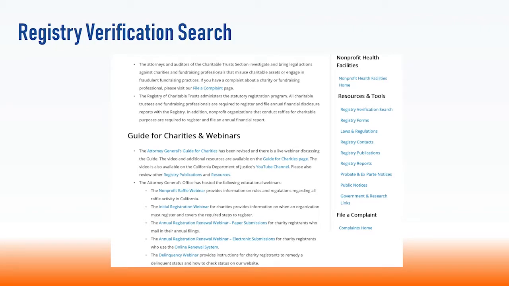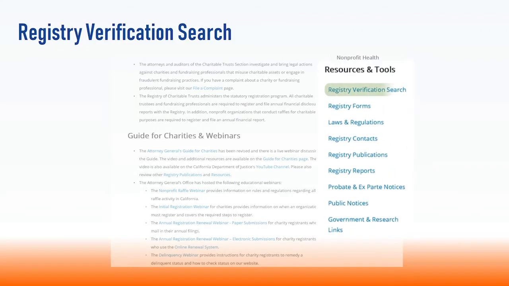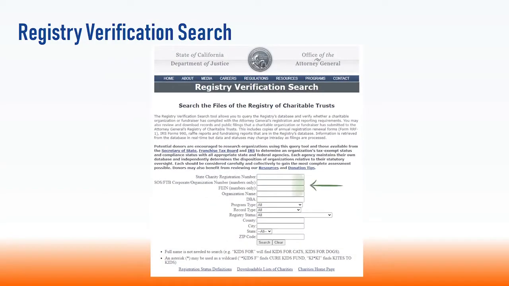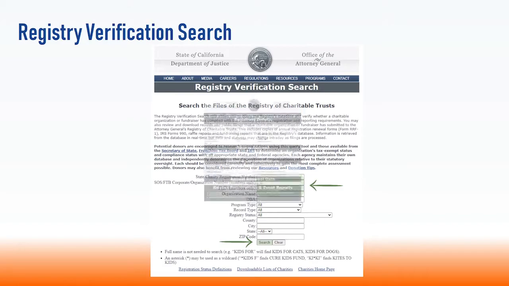The Registry Verification Search Tool allows you to search the registry's database and verify whether a charitable organization or fundraiser has complied with the Attorney General's registration and reporting requirements. You may also review and download records and public filings that a charitable organization or fundraiser has submitted to the registry.